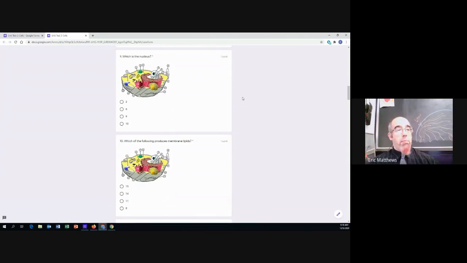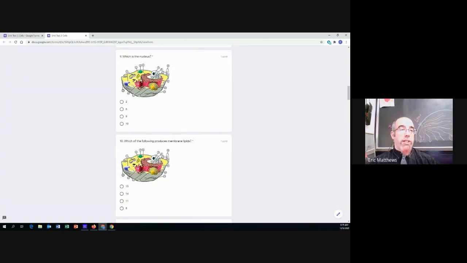Number 9, same picture. Which is the nucleus? Is the nucleus number 2, these two little cans? Number 6, this center structure thing? Number 9, this red stuff that's all over the inside there? Or number 10, this yellow thing?